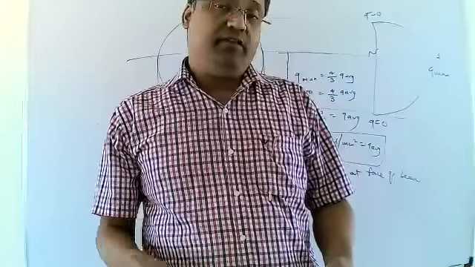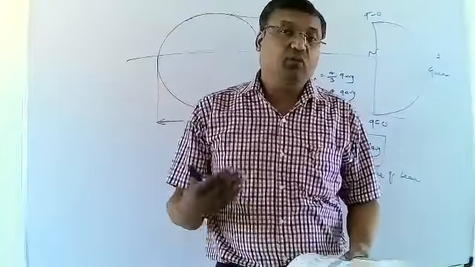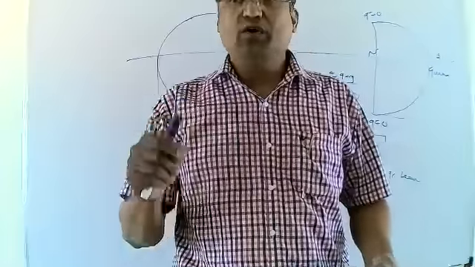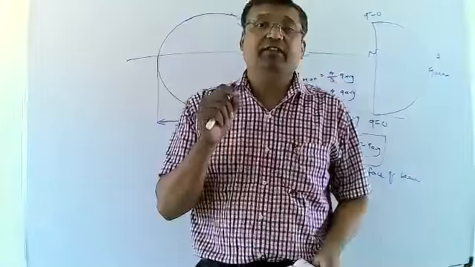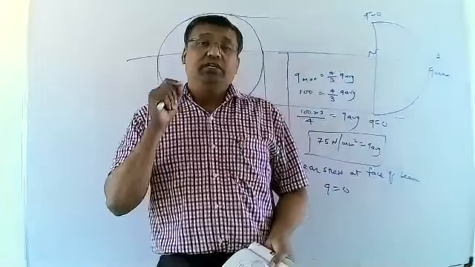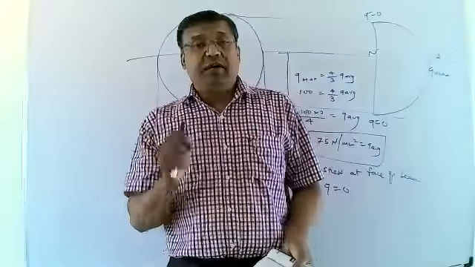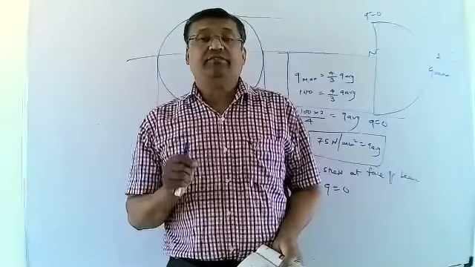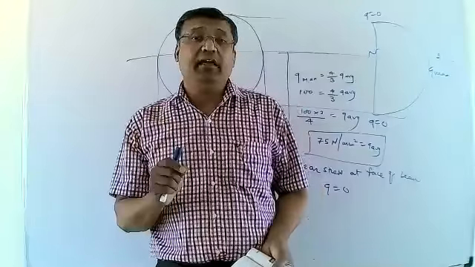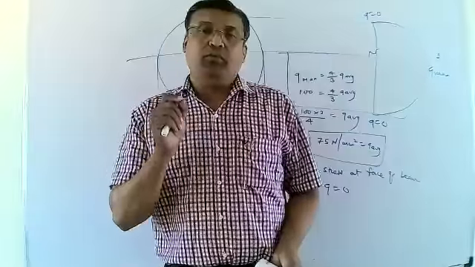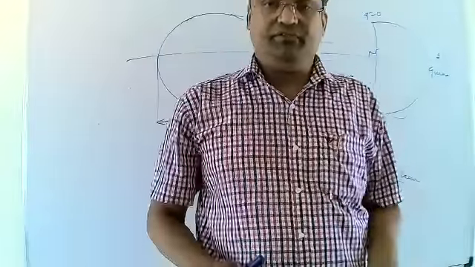The section is circular, and what is the formula for Q max for circular section? Q max is equal to 4 upon 3 Q average. That is the very important formula for circular section. If you want to calculate the maximum shear stress of a circular section, then apply this formula: Q max is equal to 4 upon 3 into Q average.